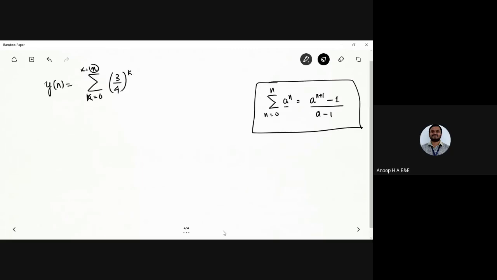This is the formula that you are going to apply there, isn't it? That's how things work out, and this equation would be for n greater than or equal to 0. I repeat, this equation would be for n greater than or equal to 0.